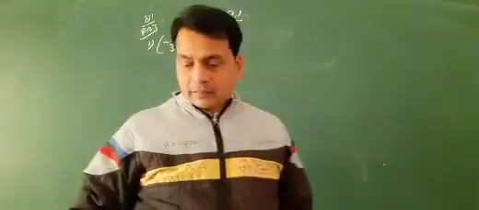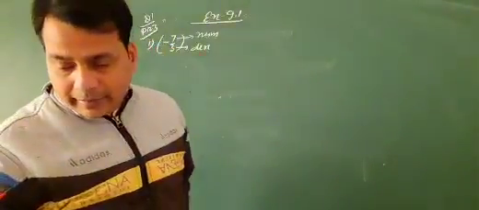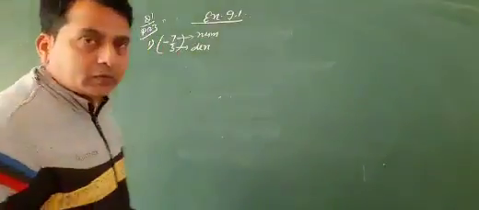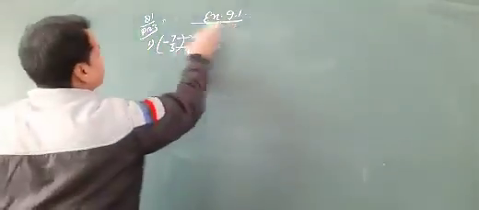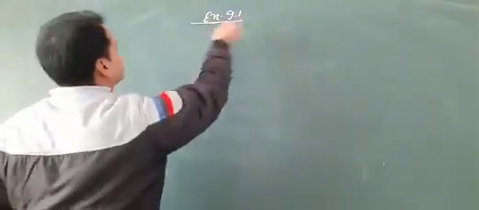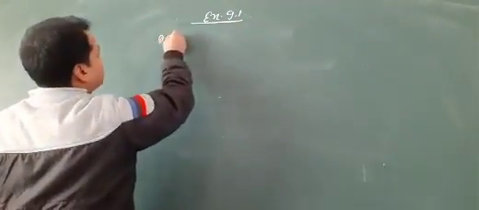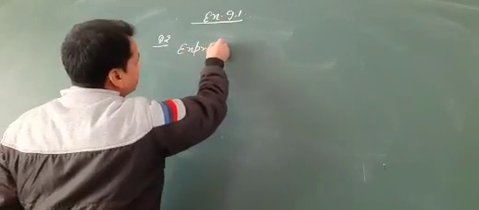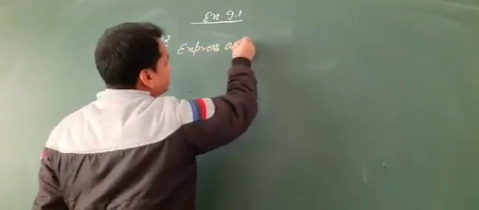Okay, it is clear. Next, express as integer. Question number 2, express as integer.